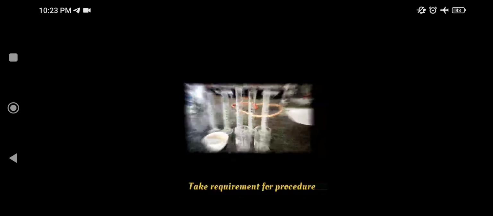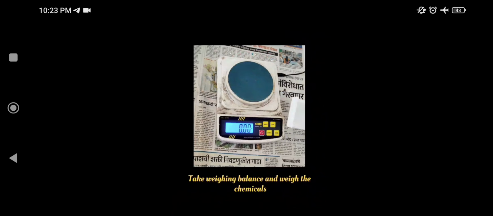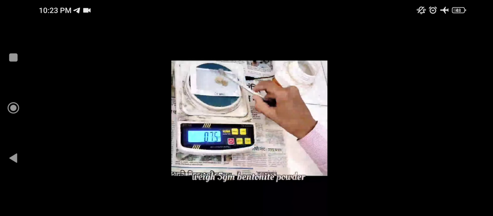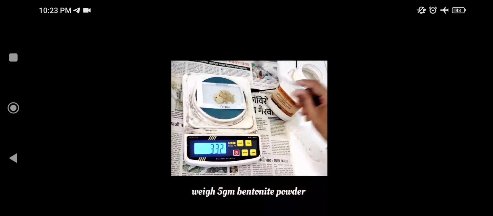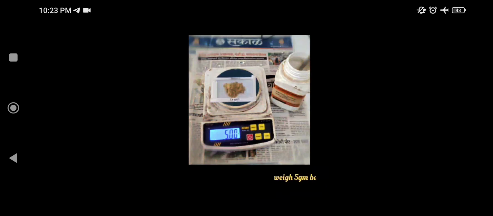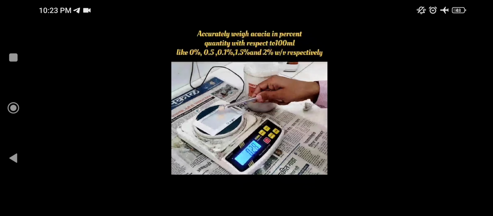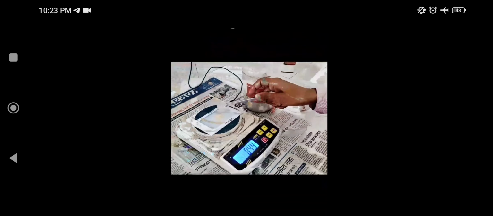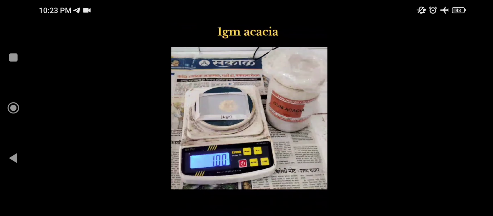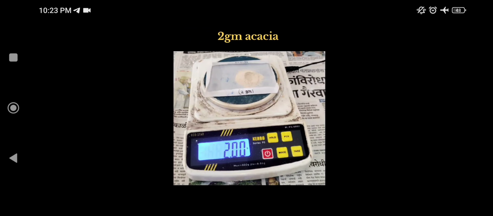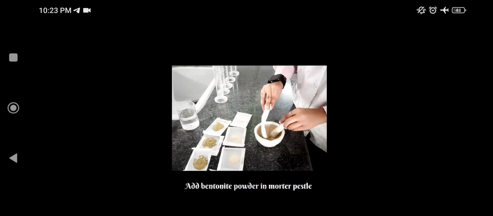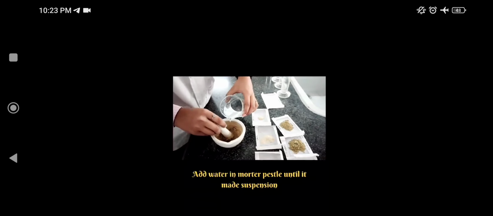The chemical is gum acacia, and the apparatus is a weighing balance. Weigh 5 gram of bentonite powder for the required 5% bentonite suspension. Similarly, accurately weigh 0.5%, 1%, 1.5% and 2% weight by volume respectively, and add in mortar and pestle.